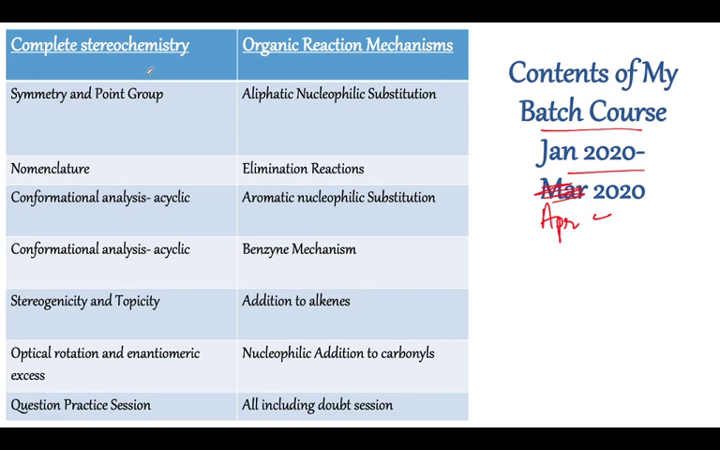Okay, so I will be focusing on complete stereochemistry, symmetry and point group, and nomenclature, which is the R/S nomenclature for all different systems: the allenes, the spiro compounds, helical compounds, basically everything. Also, we are going to focus on conformational analysis for acyclic compounds, which is basically our ethane, butane system, considering the gauche-butane interactions, energy profile diagrams, and so on.